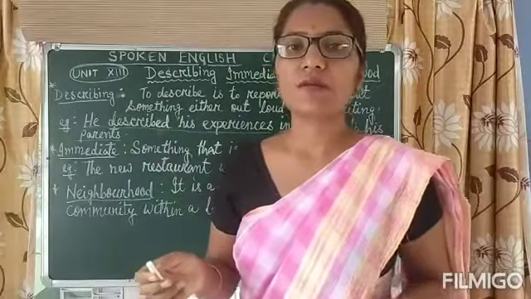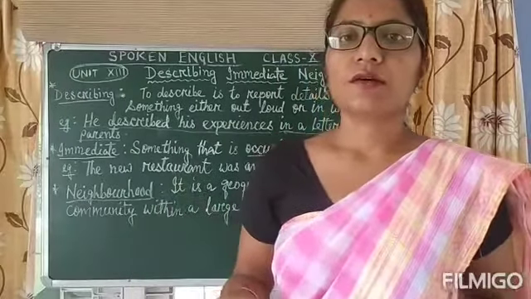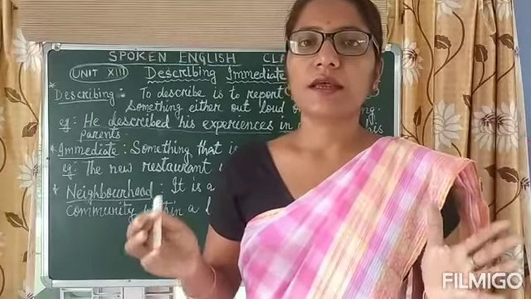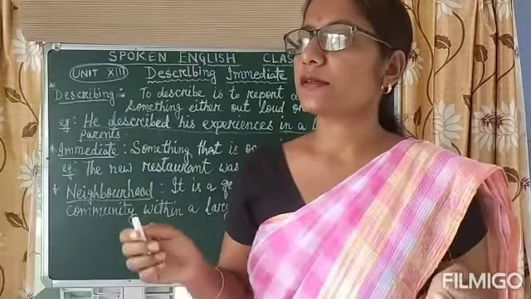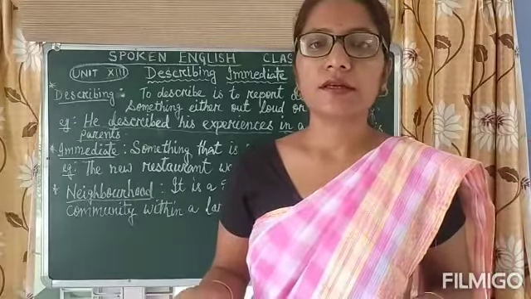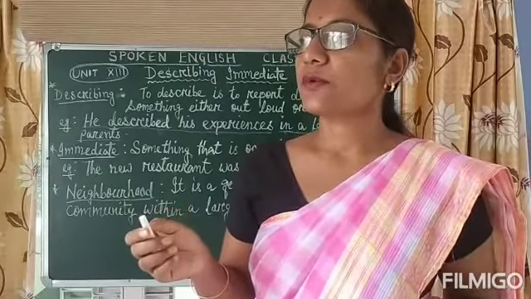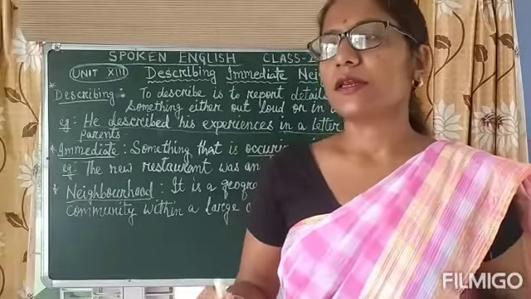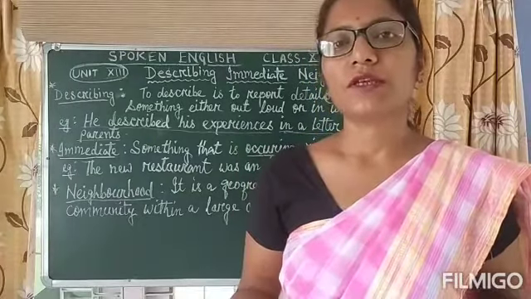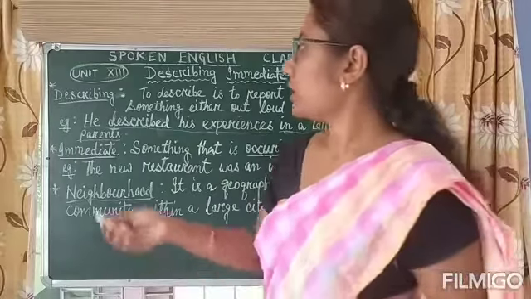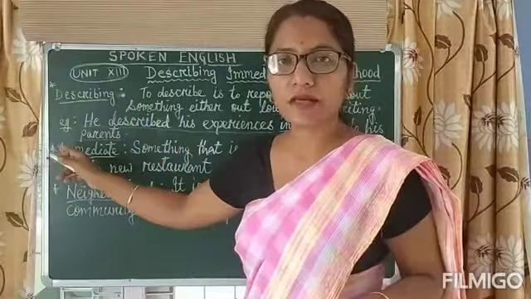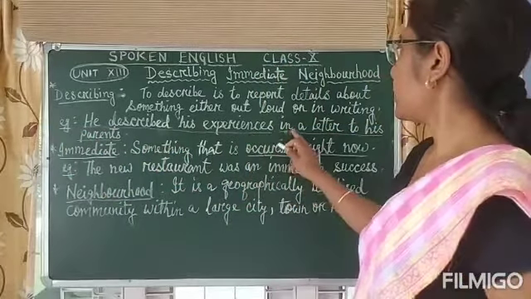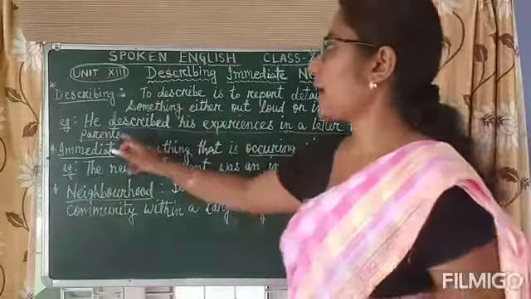We can describe things orally by speaking out, or we can write things in a letter, or write in diaries, as well as have a phone call. We can keep it in different moods according to the situation. So that is called describing. Here I gave an example: he described his experience in a letter to his parents.